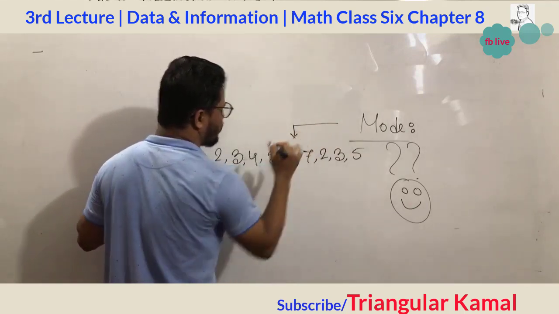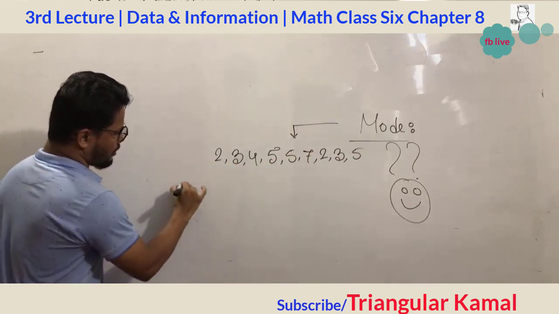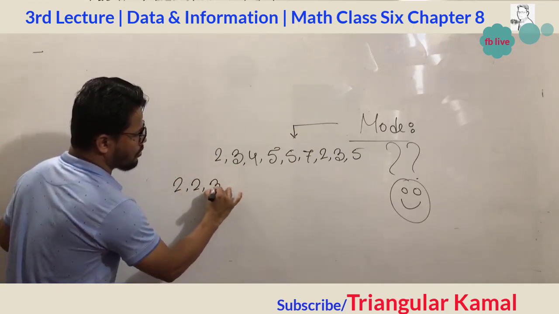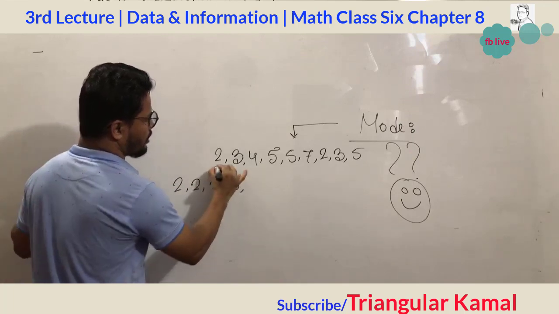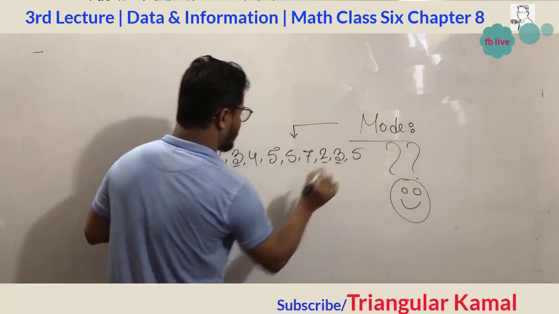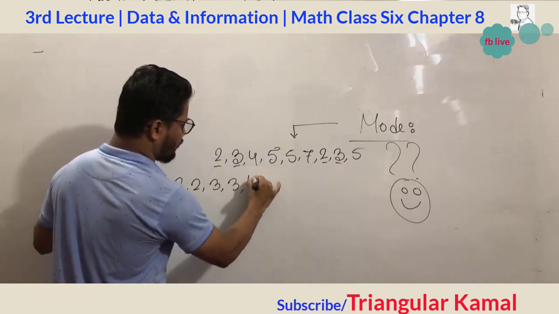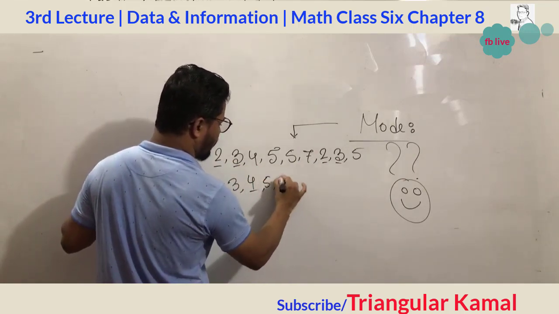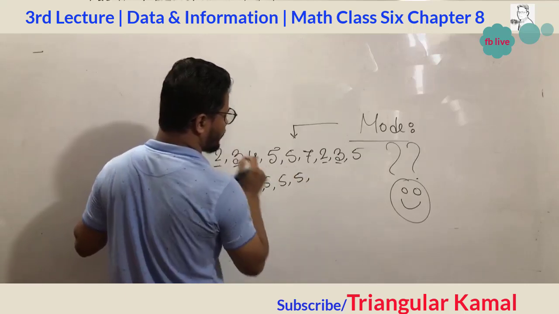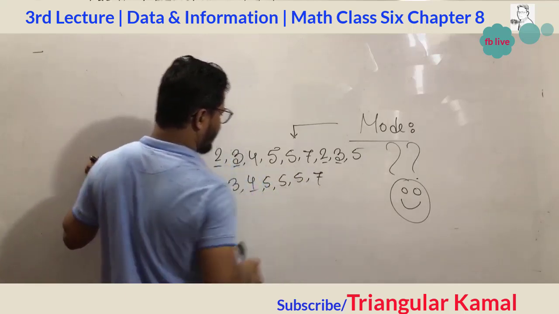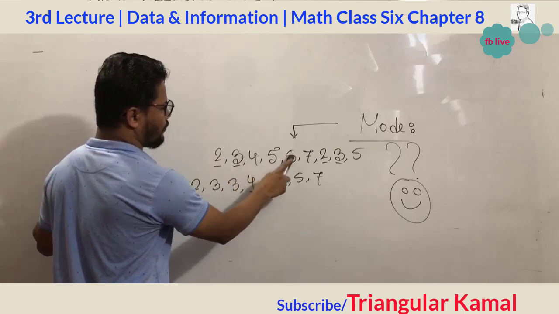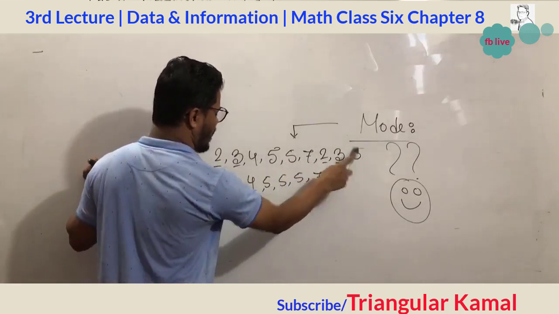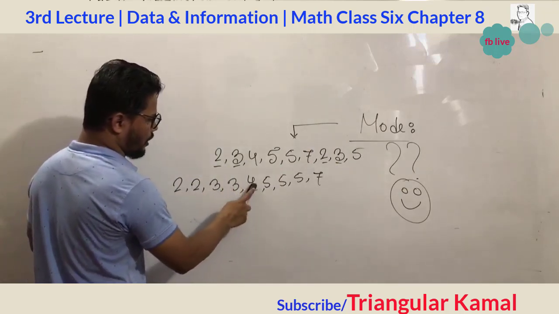Mode of the following data. So in ascending order, this will be 2, 2, 3, 3, and then 4, and then 5, 5, 5, then 7.